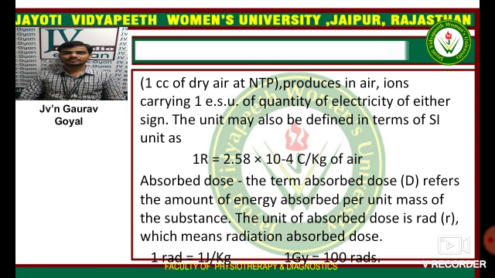Absorbed dose. The term absorbed dose refers to the amount of energy absorbed per unit mass of the substance. The unit of absorbed dose is rad, or radiation absorbed dose. 1 rad is equal to 0.01 joule per kg, and 1 gray is equal to 100 rad.